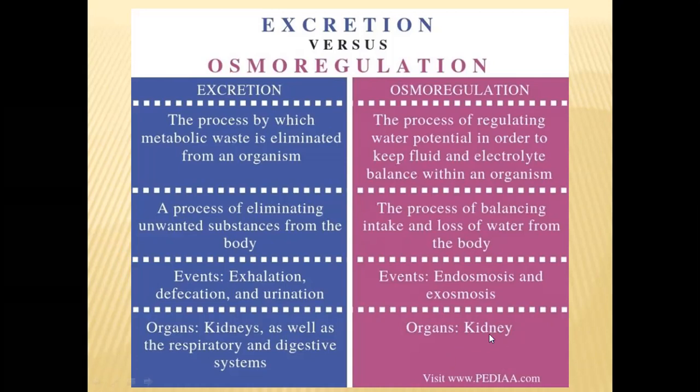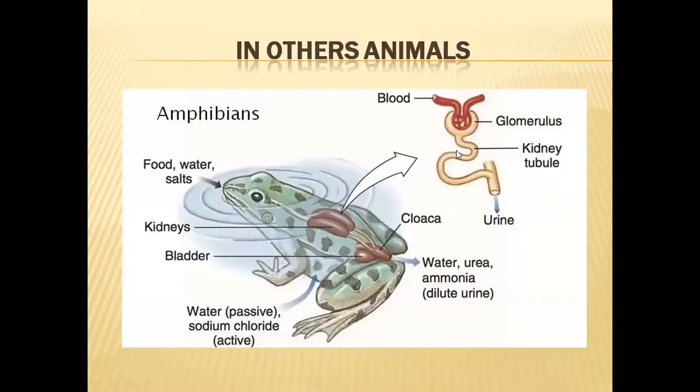So finally, what I want to tell you is that the main function of the kidney is to maintain osmoregulation. The first function of the kidney is osmoregulation, not excretion. In the last class we saw what the kidneys do through the distal convoluted tubule, proximal convoluted tubule, and Henle loop.